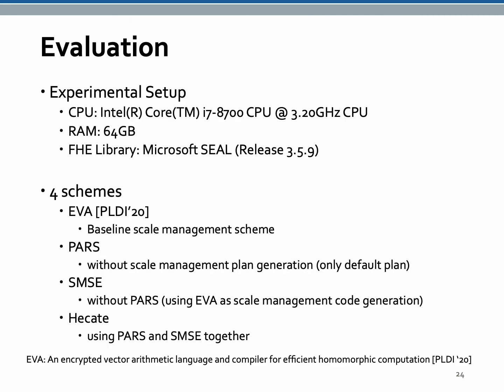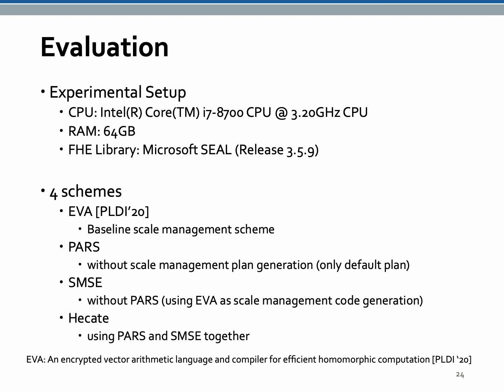We evaluate HECATE on a machine with Intel i7 CPU and 64GB RAM. We use Microsoft C library as our FHE backend library. We compare 4 scale management schemes. Our baseline scale management scheme is EVA, which was presented in PLDI 2020.